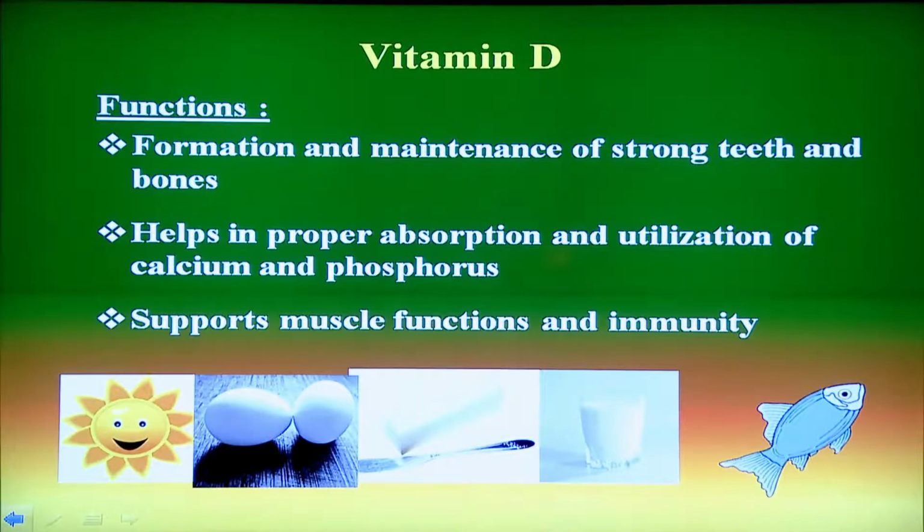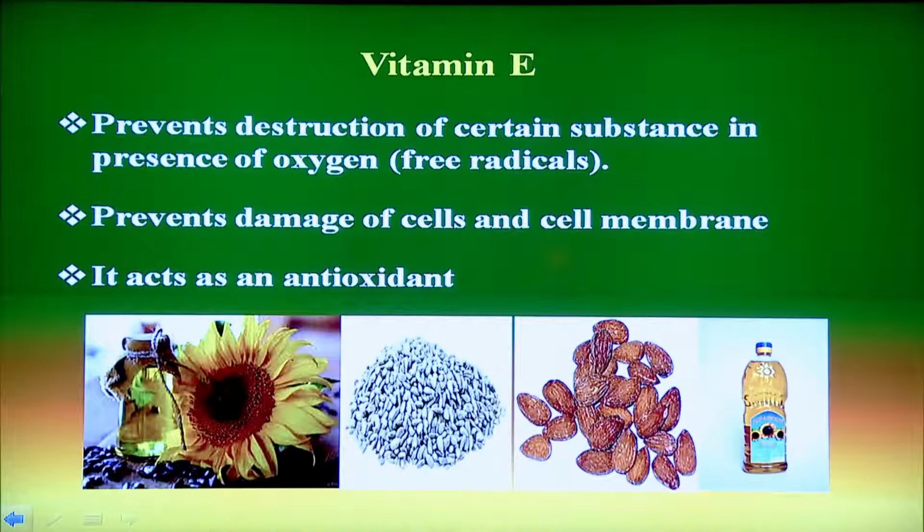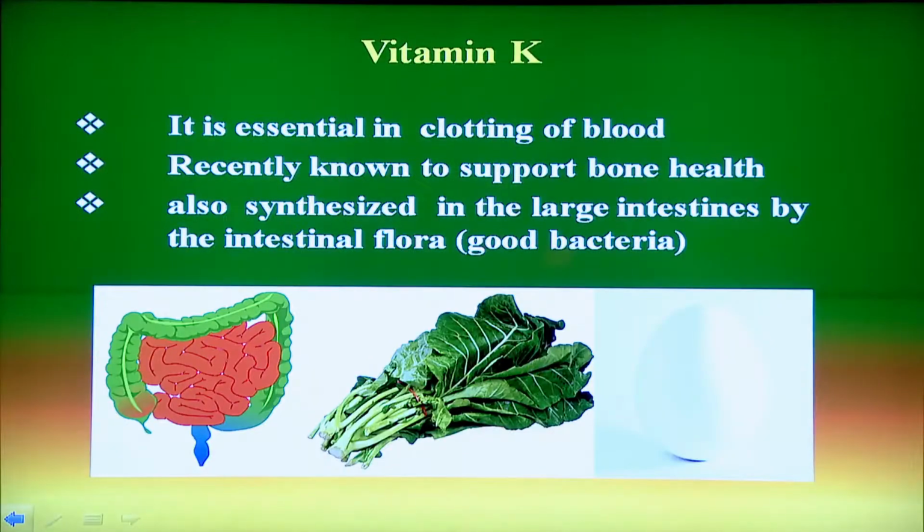Now, we will learn about vitamin E. It is important because it is present in some amount in the cell membrane. That is how it protects the cell membrane and the cell, but it has to be eaten from the outside and is available in nuts and sunflower seeds. They are a rich source of vitamin E, and vitamin E acts as an antioxidant.